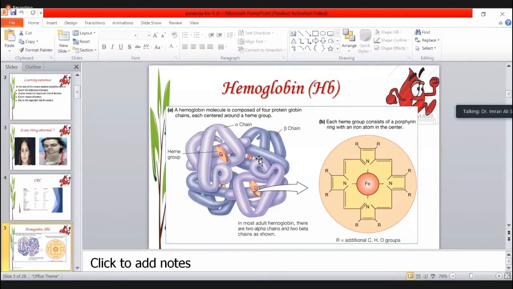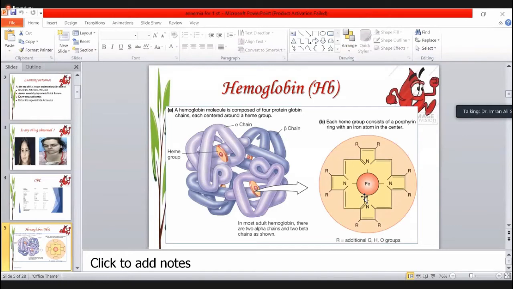This is the hemoglobin. Why is hemoglobin important in the body? It is the transport of oxygen, and carbon dioxide carrier, across the body. How does it transfer? It binds oxygen, forming oxyhemoglobin. The iron binds with oxygen. Each heme group consists of the porphyrin ring with an iron atom in the center.